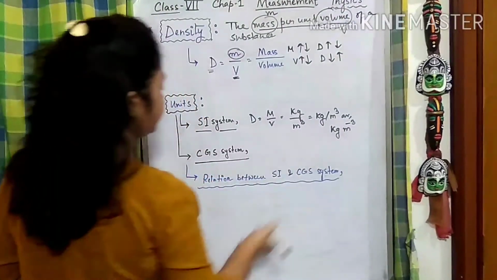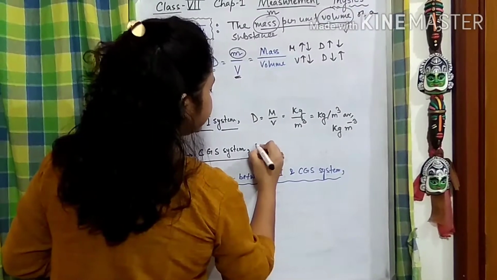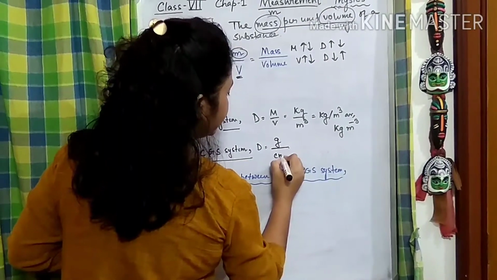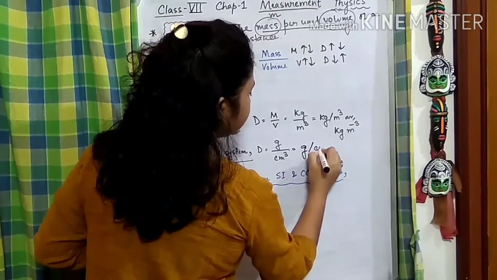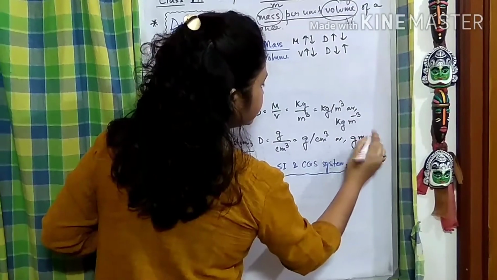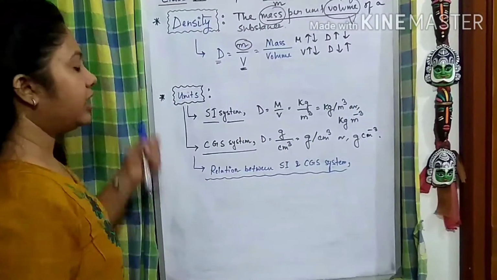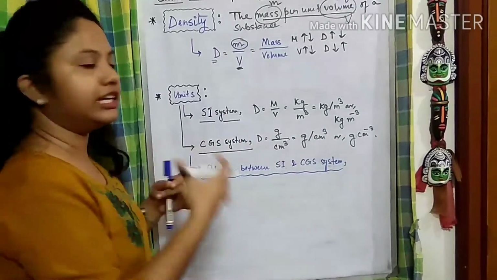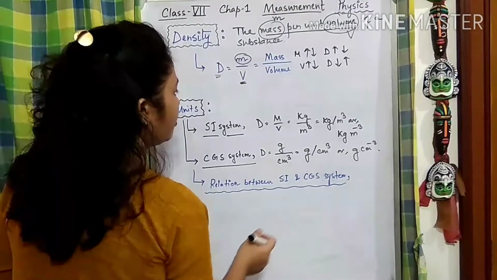Similarly, in the CGS system, that is the centimeter gram second system, the density is gram by cubic centimeter, or gram per centimeter cube, or g cm to the power minus 3. Got it? Now there is a very intricate relation between the SI system and the CGS system, so we are going to learn about that.